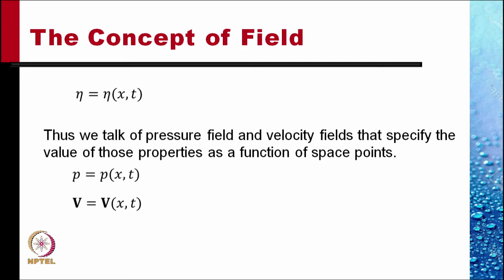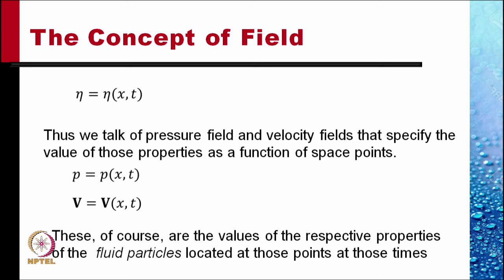Velocity is a vector, so it's a vector field. Pressure is a scalar, so it's a pressure field. These, of course, are the values of the respective properties of the fluid particles located at those points at those times.